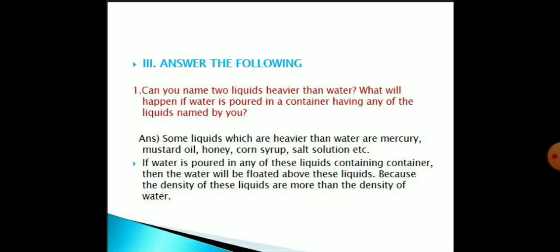So question number 3 is given: answer the following in short. Can you name two liquids heavier than water? What will happen if water is poured in a container having any of the liquids named by you?